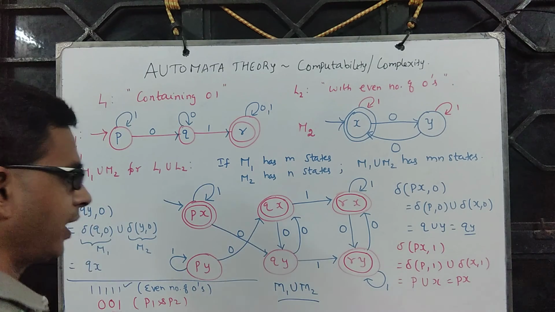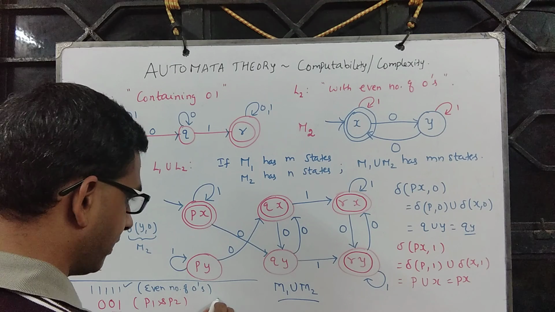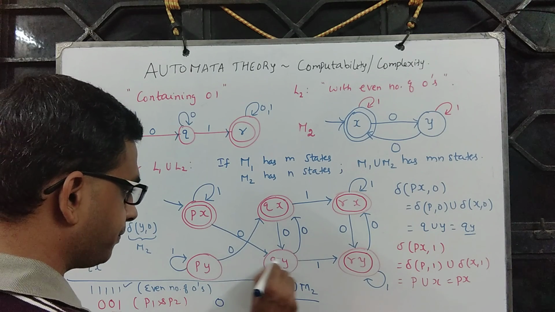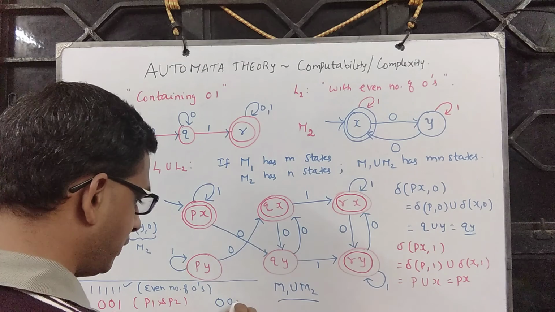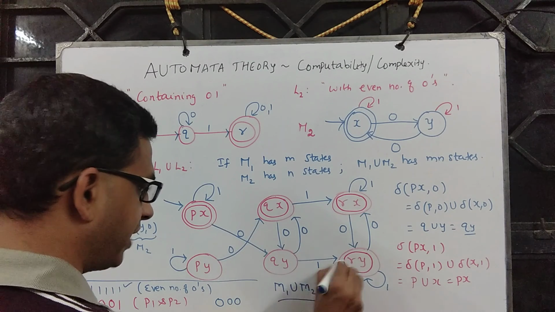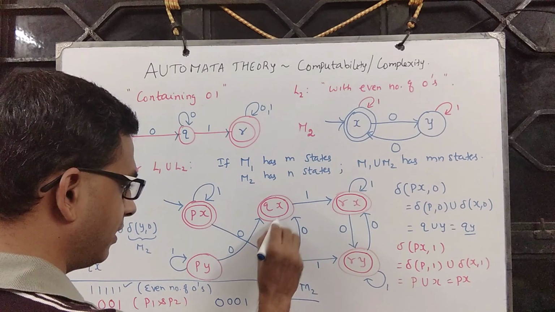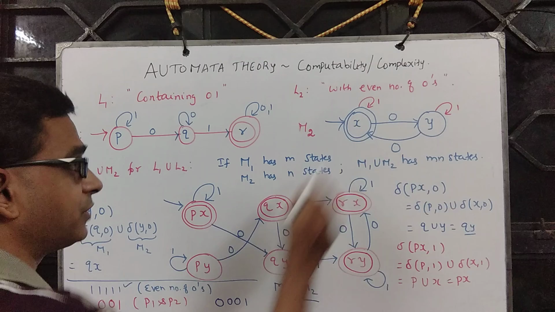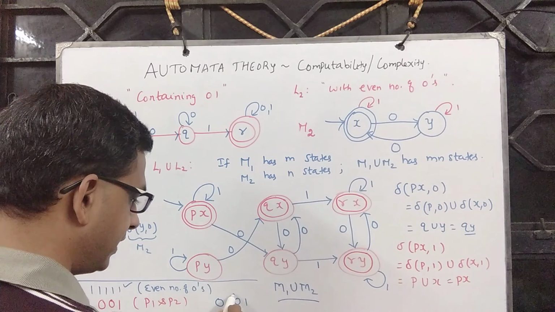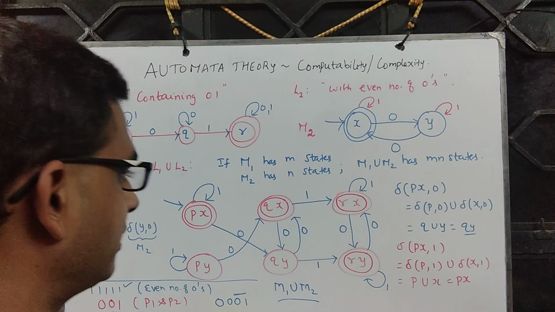And a string like this is also accepted: 0, second 0, third 0, followed by 1. Although it doesn't satisfy property 2, it satisfies property 1, since it contains 0 1.